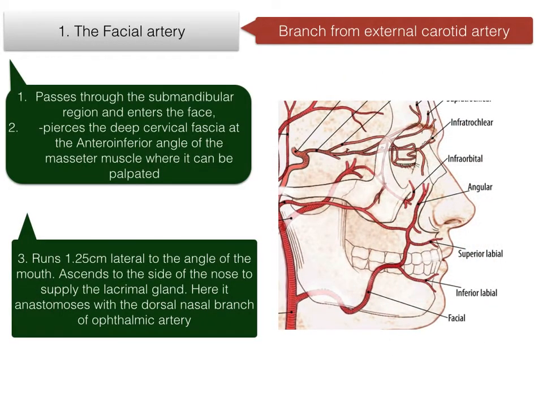Coming to the facial artery, it is a branch from the external carotid artery. It passes through the submandibular region and enters the face, pierces the deep cervical fascia at the anteroinferior angle of the masseter where it can be palpated. It runs 1.25 cm lateral to the angle of the mouth, ascends to the side of the nose to supply the lacrimal gland, and anastomoses with the dorsal nasal branch of the ophthalmic artery. So this is a site for the anastomosis between the external carotid and the internal carotid artery.